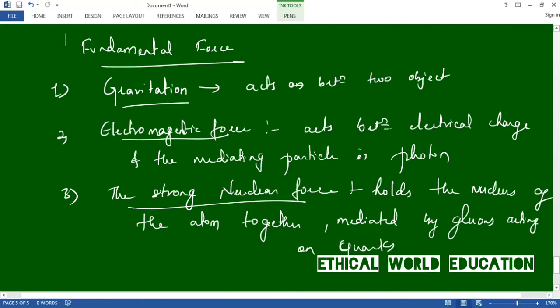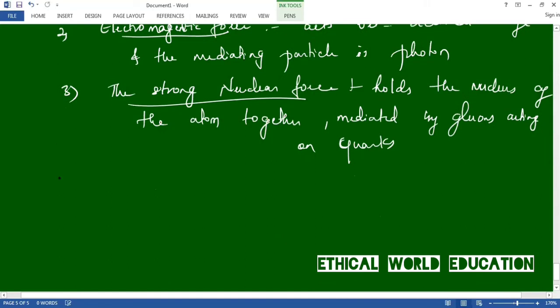The last one, the fourth one, is the weak nuclear force. Let us discuss what the weak nuclear force is. The weak nuclear force is mediated by the exchange of W and Z bosons.